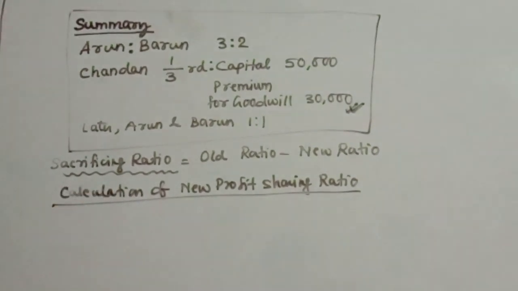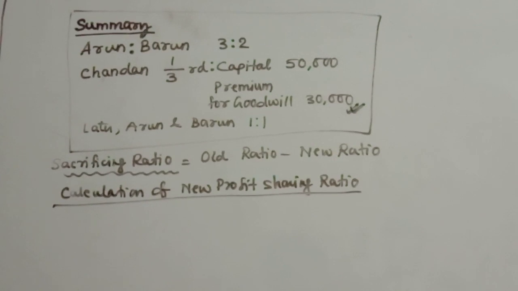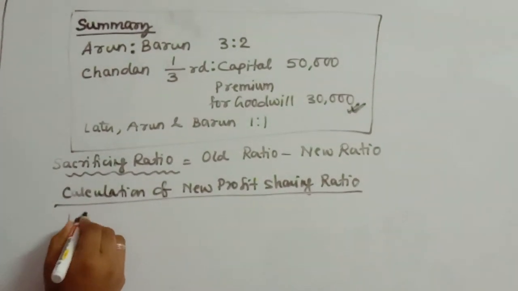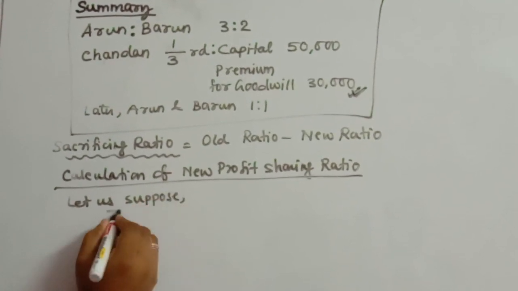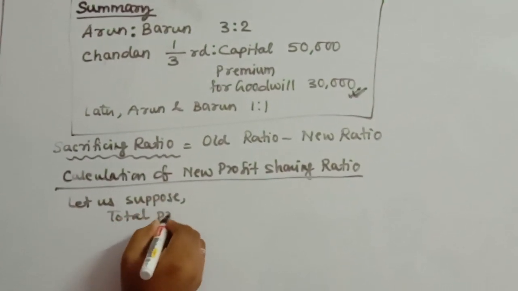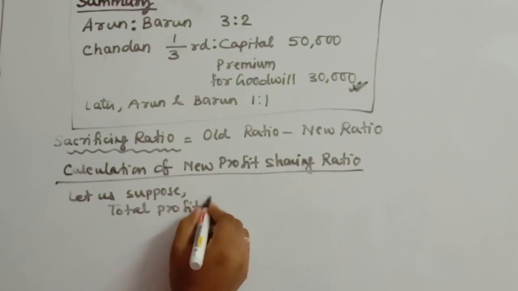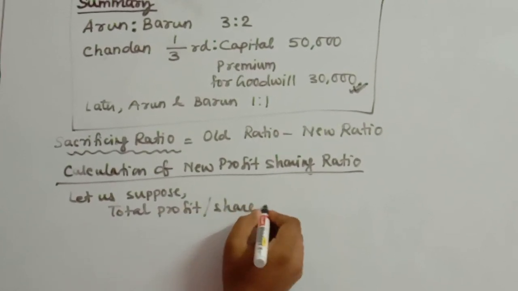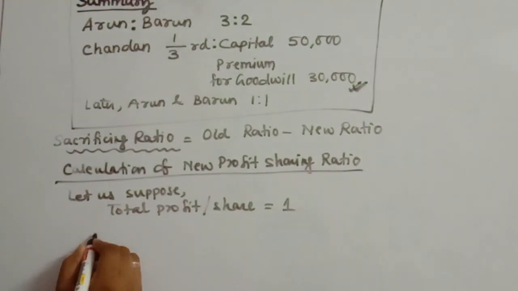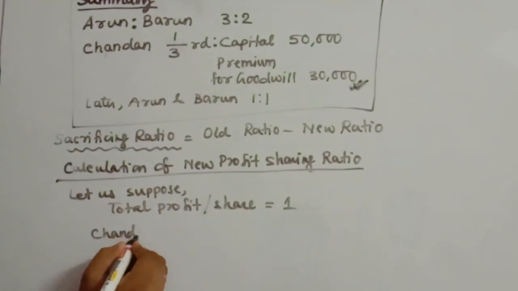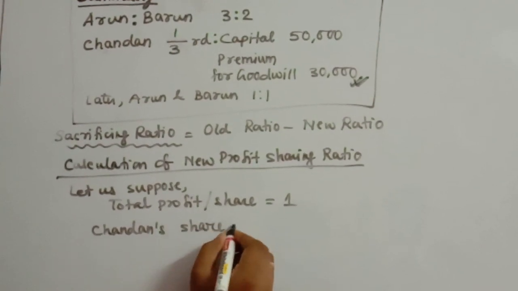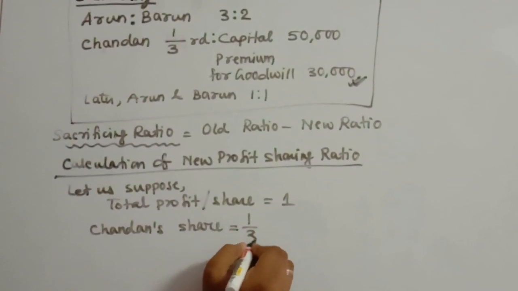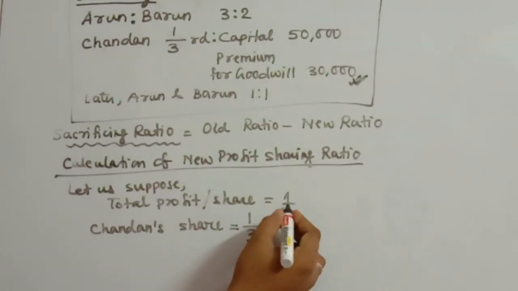It has been given that Chandan is the new partner and Chandan's share is 1/3. Let us suppose the total profit or total share is 1. Chandan's share is 1/3, since 3/3 is 1.